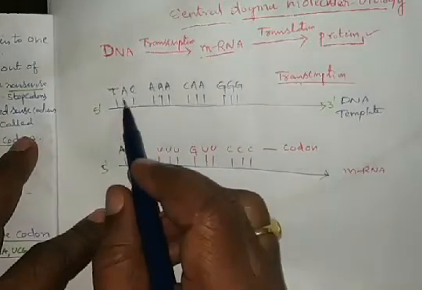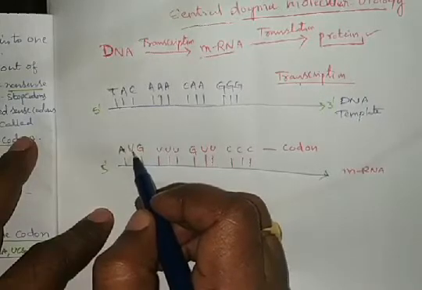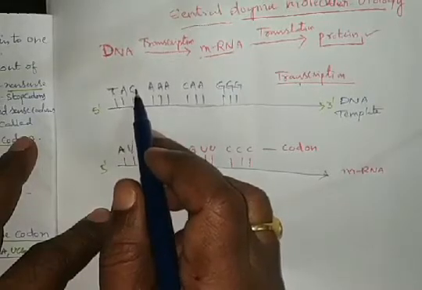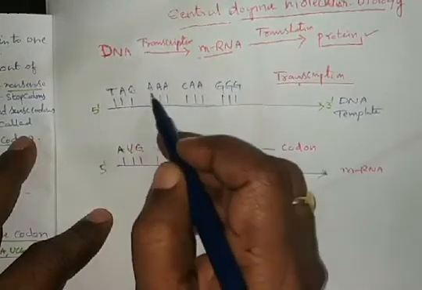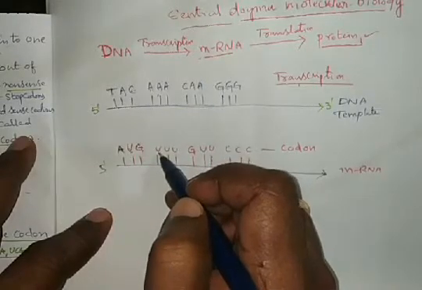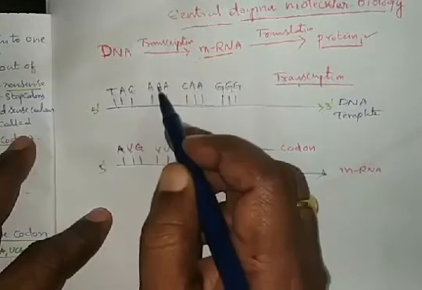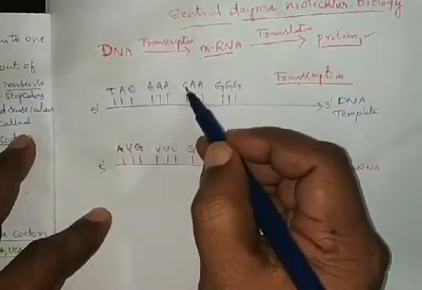There is no thymine. Opposite to the C, G, and opposite to the A, U. Already we know that there is no thymine in the RNA, so U is present.